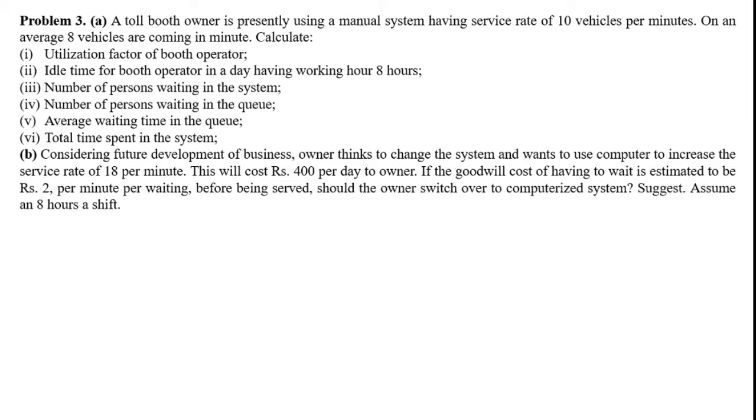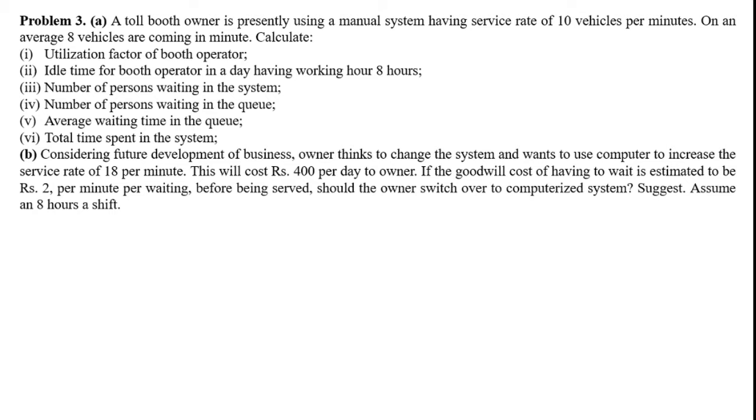Now we need to calculate, first one, the utilization factor of the booth operator. Second one is the idle time for the booth operator in a day having to work for 8 hours. We have to calculate idle time for a day but with the working shift of 8 hours only. Third one is the number of persons waiting in the system.